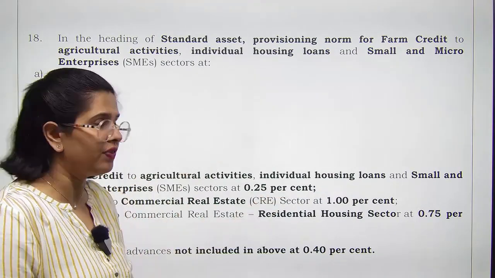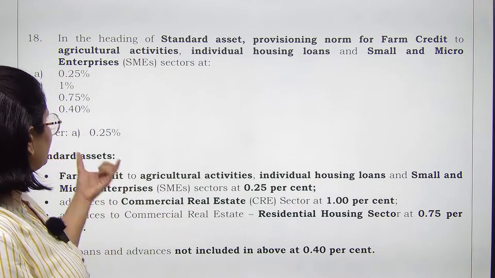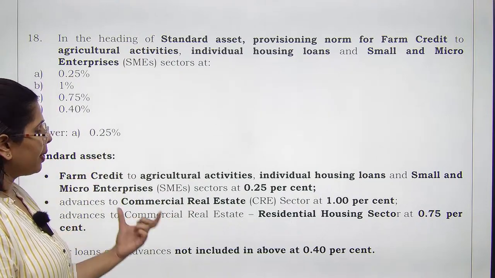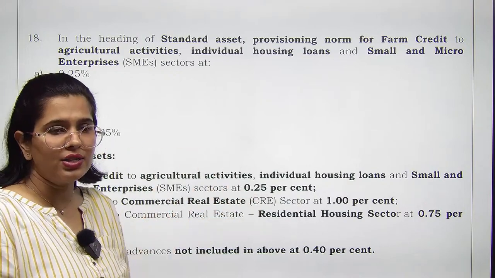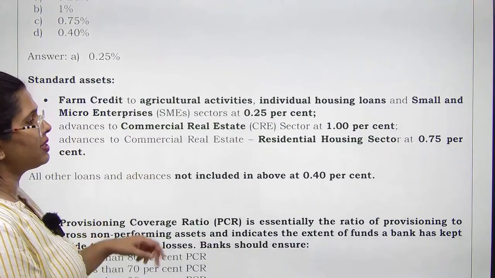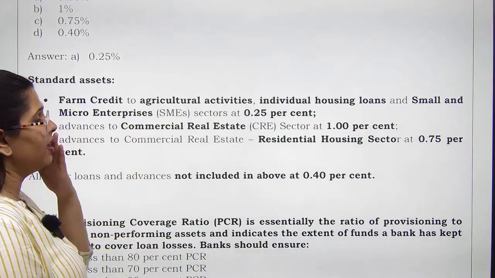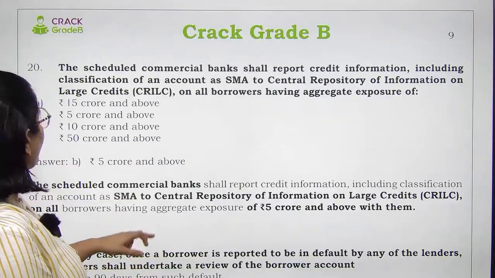Advances to the commercial real estate sector, if it is a standard asset, okay, if you have given to commercial real estate and it is a standard asset, provisioning required is 1%. And if you have given to commercial real estate residential housing sector, then 0.75 is the provisioning which is required.